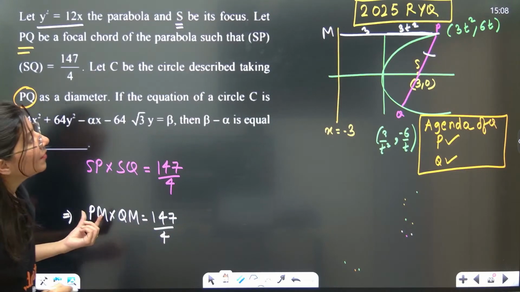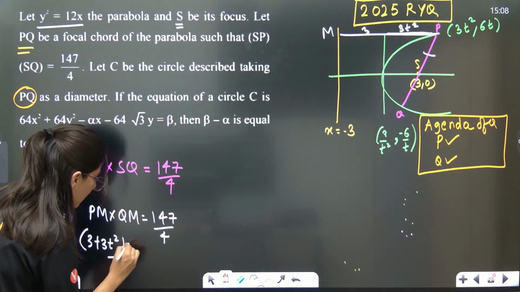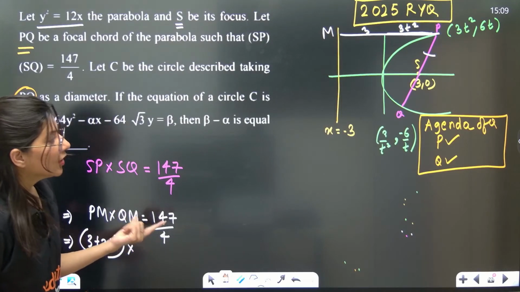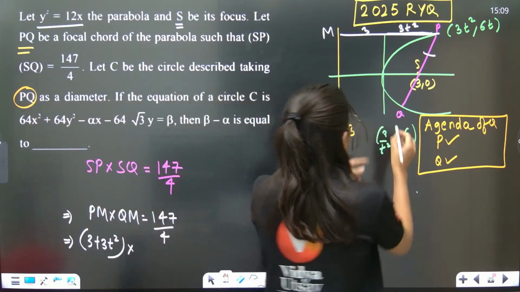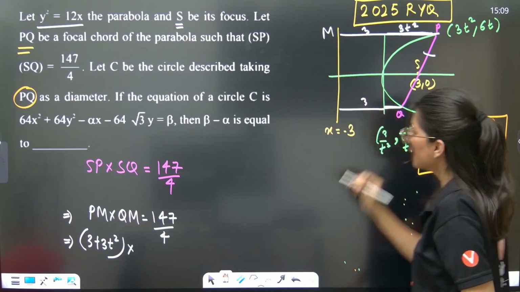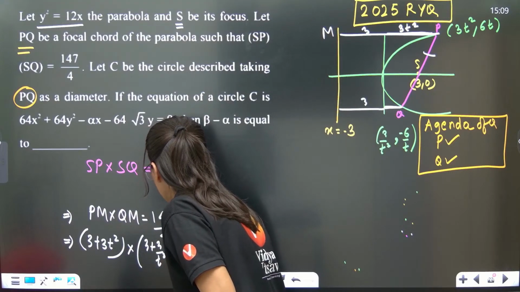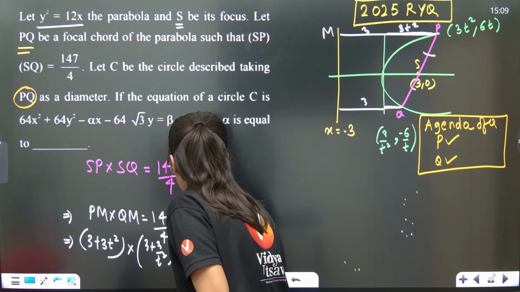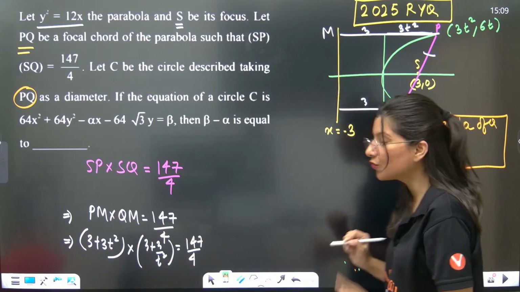PM is what? Tell me PM. 3 plus 3t square is your PM. And what about QM? QM will be nothing but, again the same thing. So this distance is 3 by t square, this distance is 3. So 3 plus 3 by t square is equal to 147 by 4. Now you just have to solve for t, my dear students, that's it.